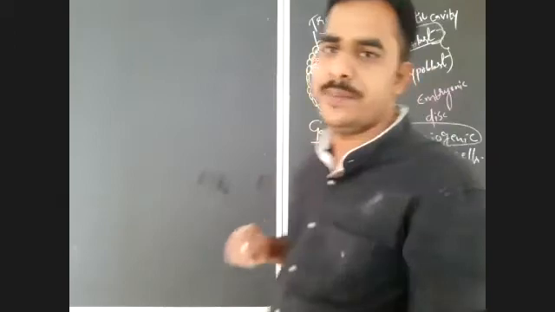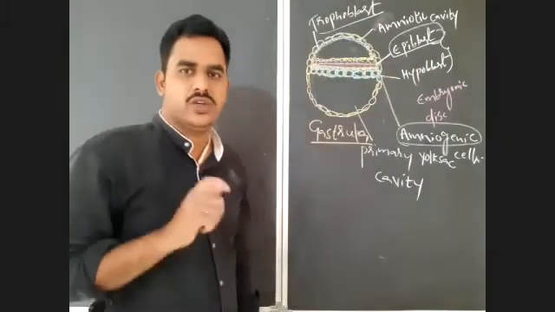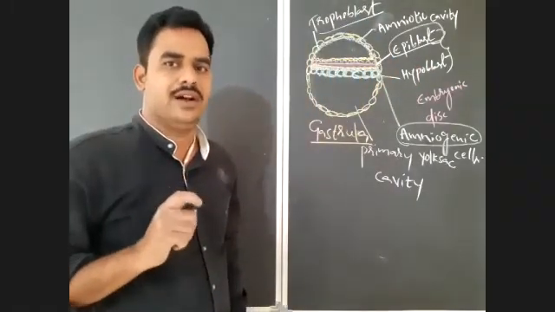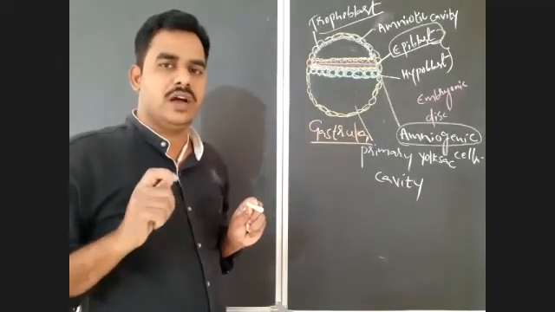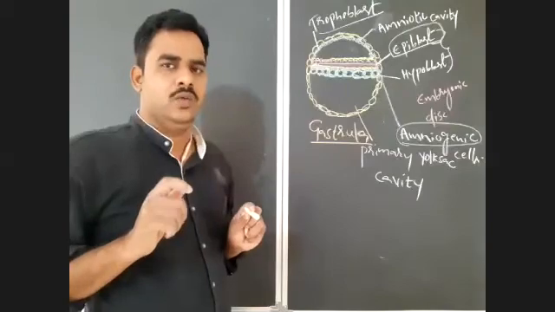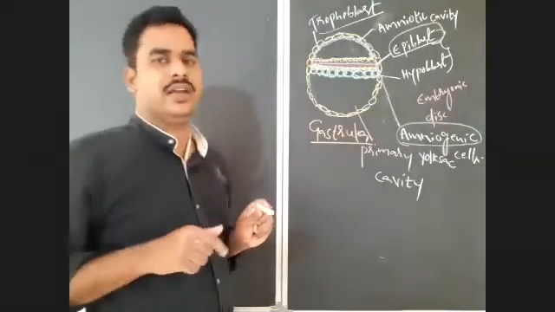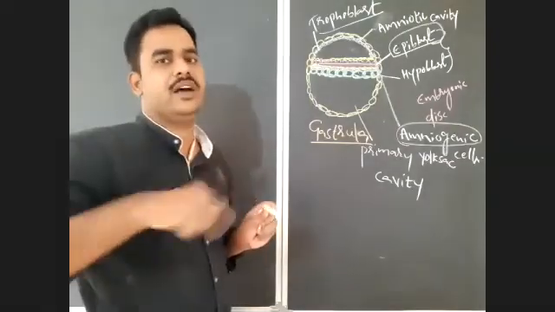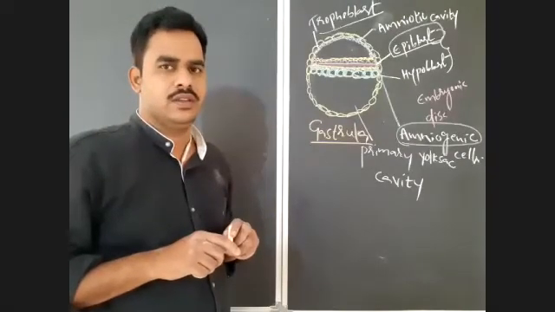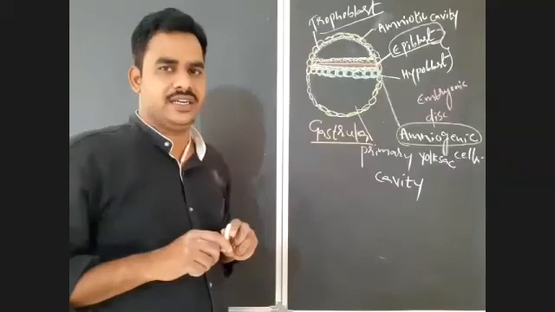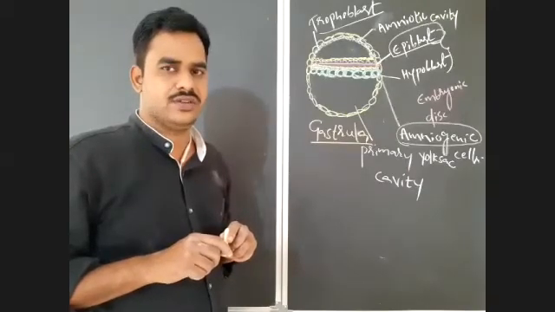Why am I giving this point? When discussing the amnion, which layer is present inside the amnion and which layer is present outside? That question they may ask in competitive exams. They already asked that in previous NEET examinations.